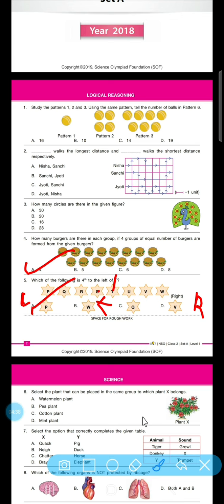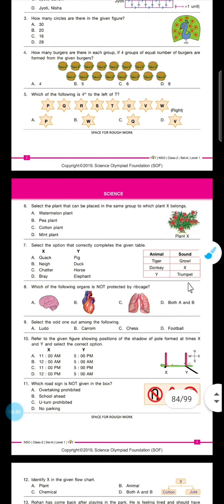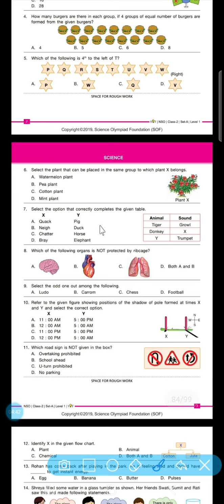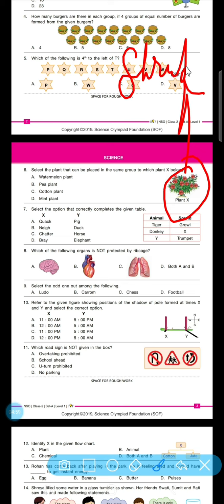Now let's see the science section, which is here in question number 6. Select the plant that can be placed in the same group in which plant X belongs. So it is a watermelon, pea plant, cotton plant and mint plant. We can clearly say that this is a shrub plant, and the mint one is in this category, so we will go with option D.